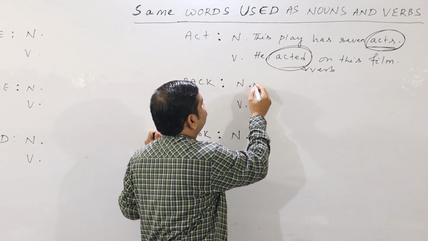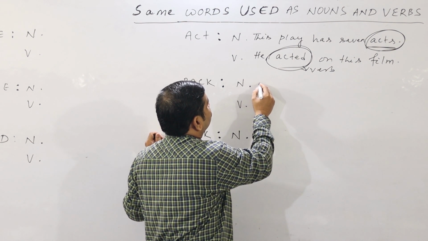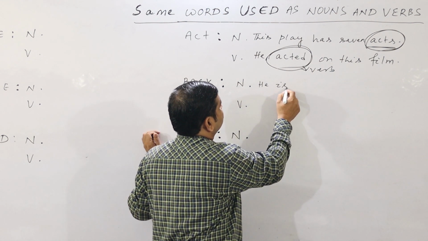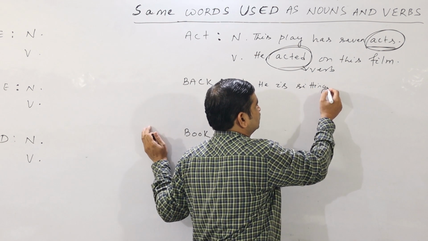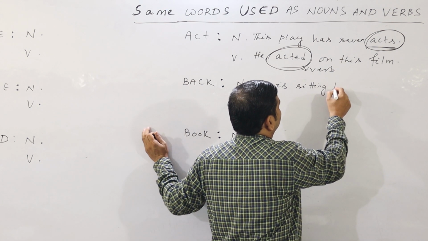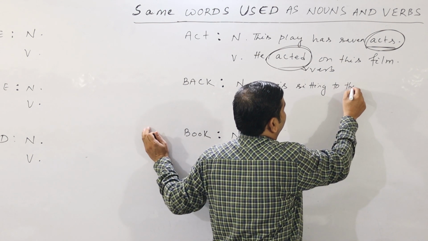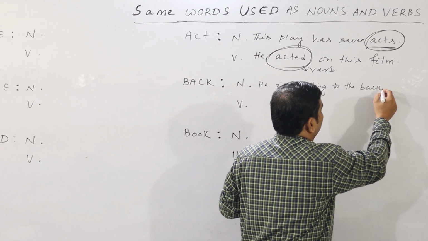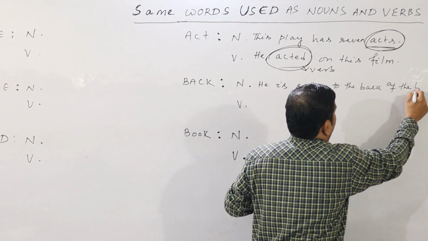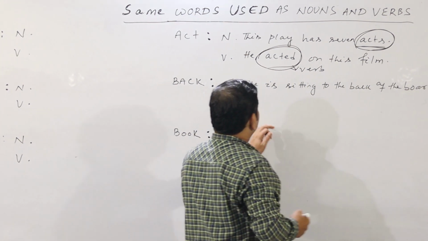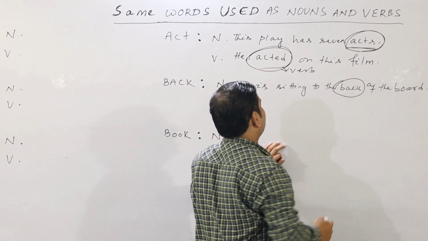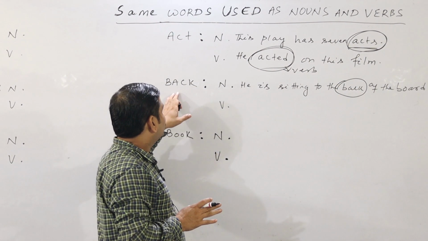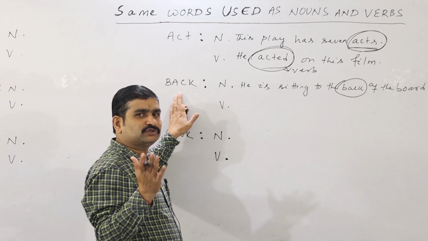I can say, he is sitting to the back of the board. To the back of the board. Look at the line: he is sitting to the back of the board. So here back remains intact. There is no change. Back means, you know, backside.